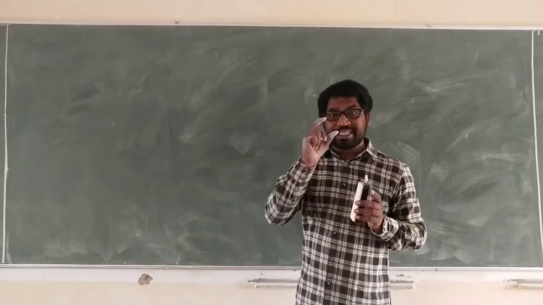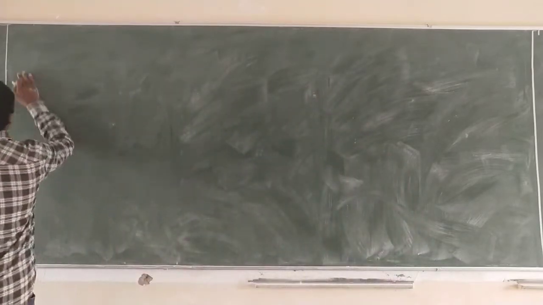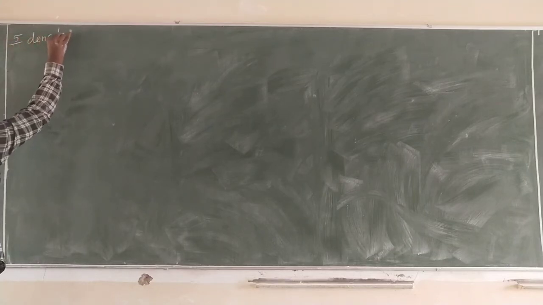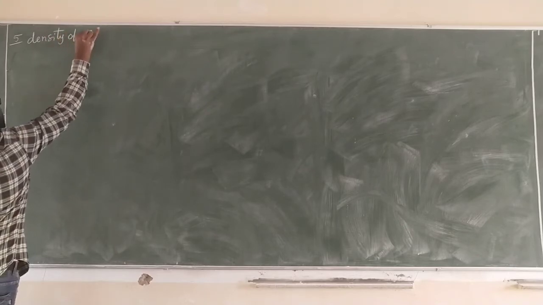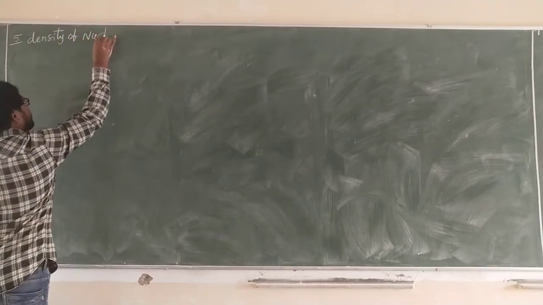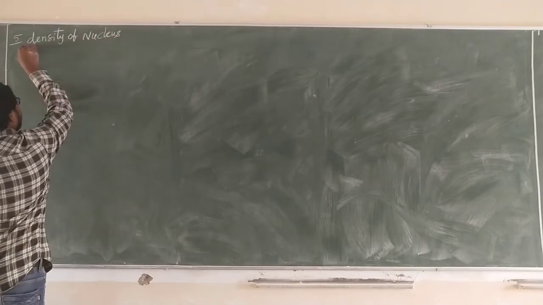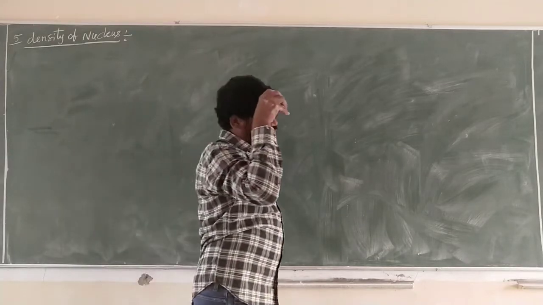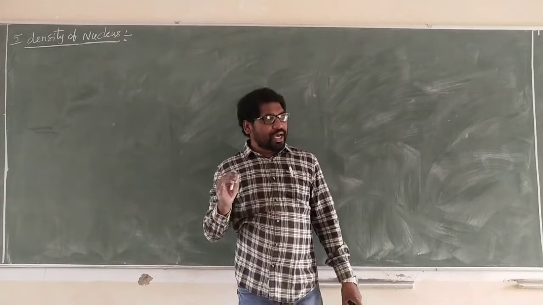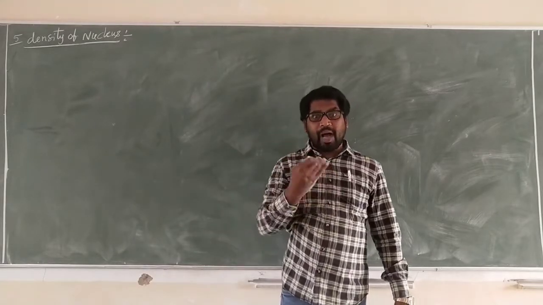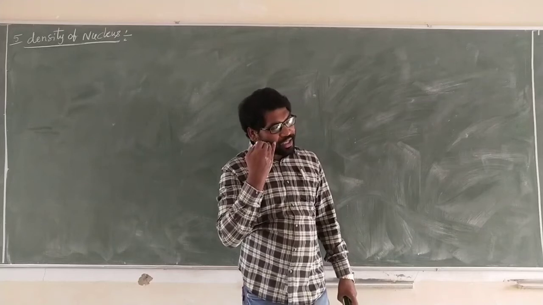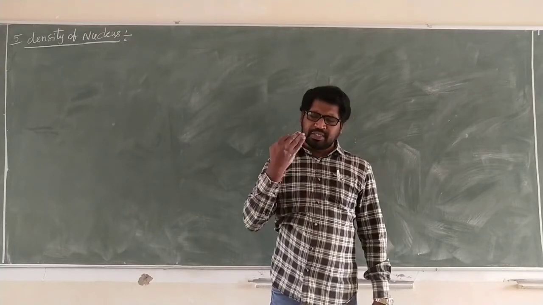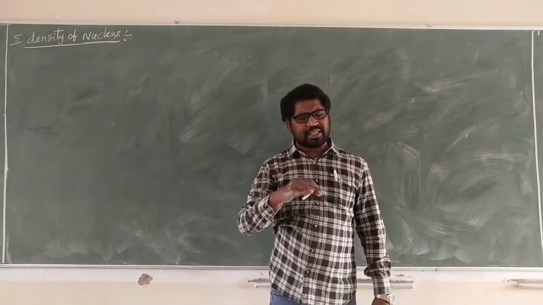Next, we go for the fifth one, the density of the nucleus. Density means mass by volume. Here the mass is taken in atomic mass units, since the nucleus mass is in terms of atomic mass unit.